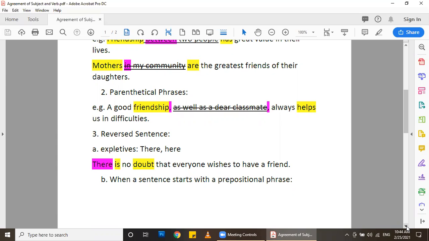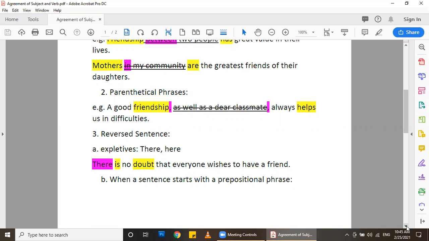So you have to always search for the subject of the verb. Any question about the second rule? Good. The third sentence is related to reverse sentence. Reverse means I'm reversing certain parts. Usually, a regular sentence starts with a subject and then a verb. When I reverse them, it means that the verb should be before the subject.